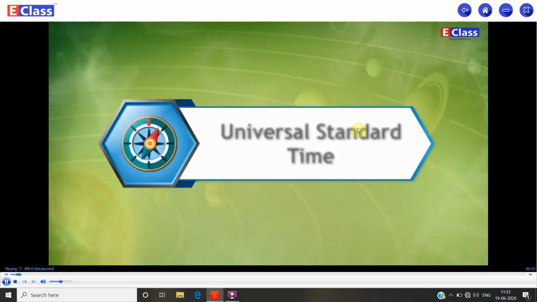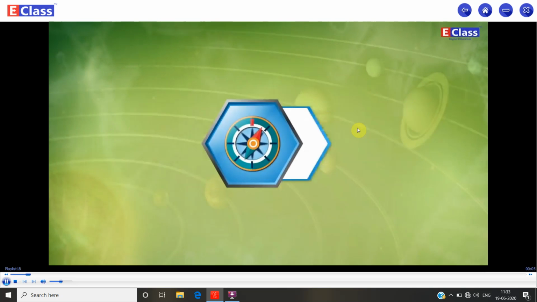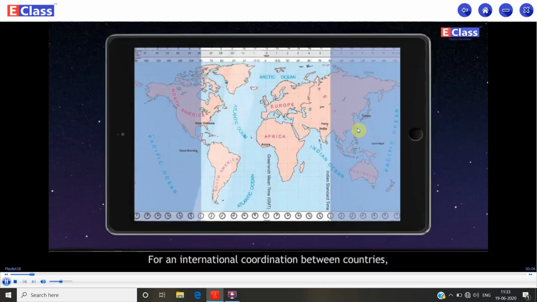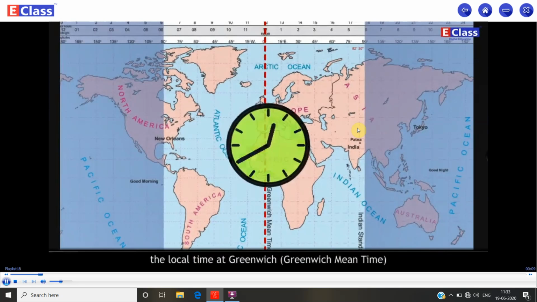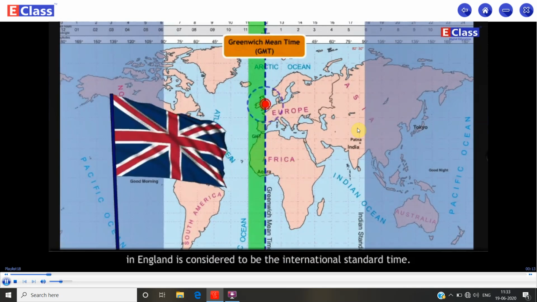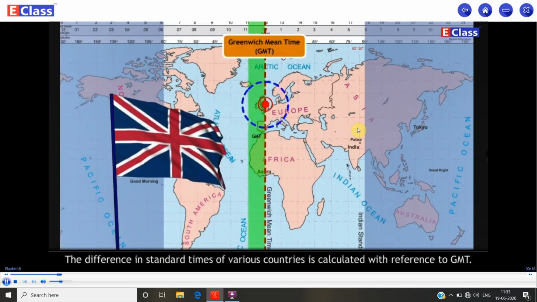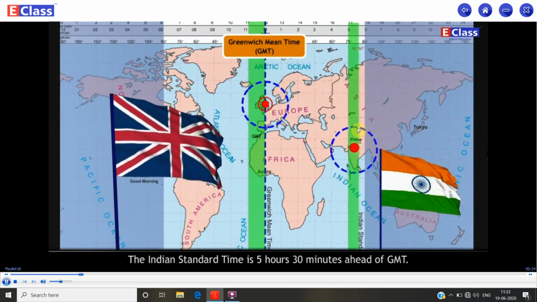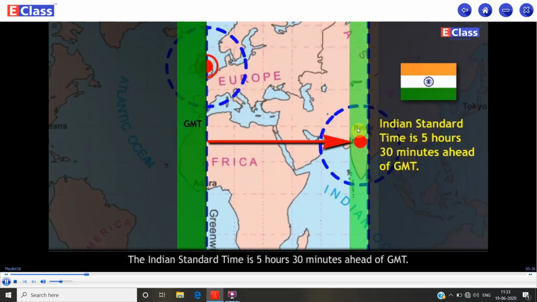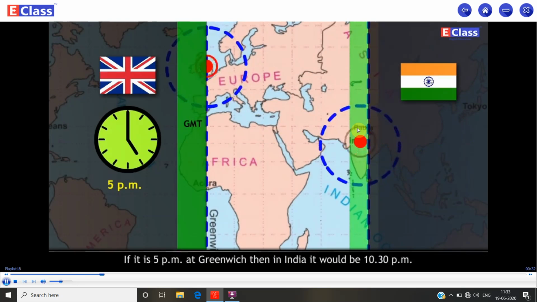Universal Standard Time. For an international coordination between countries, the local time at Greenwich Mean Time in England is considered to be the international standard time. The difference in standard times of various countries is calculated with reference to GMT. The Indian Standard Time is 5 hours 30 minutes ahead of GMT. If it is 5 pm at Greenwich, then in India it would be 10:30 pm.